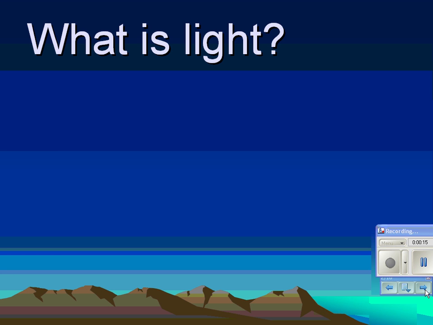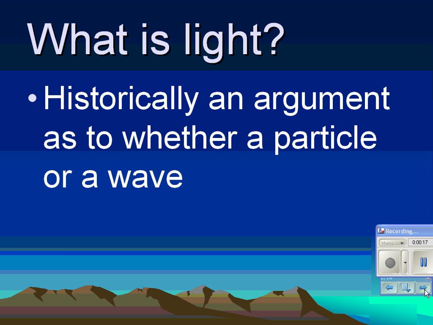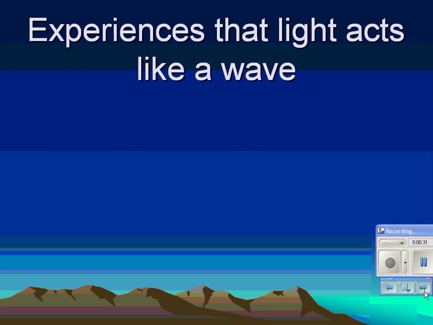Excellent. Okay. So historically, there has been a big debate as to whether or not light was a particle or a wave. Well, for hundreds and hundreds of years, people that have been thinking about light have wondered whether it was a particle or a wave. Since we're studying waves, we've been studying the aspects of light that lead us to believe that it is a wave. What are some of the things that light does that tells us that it's a wave?